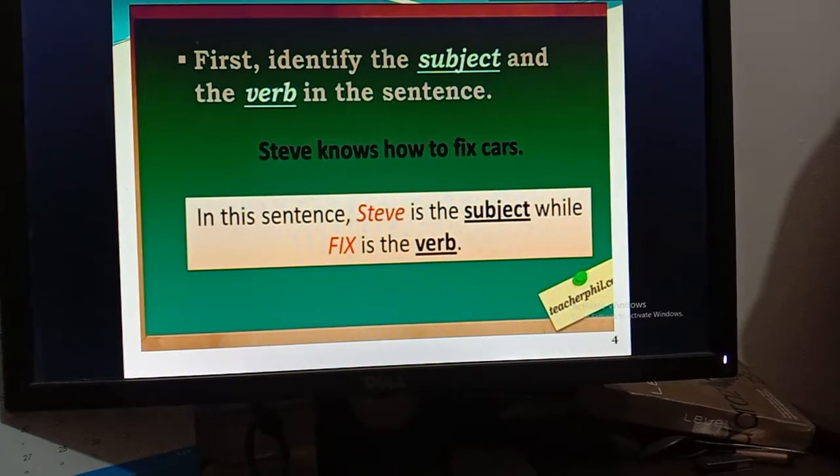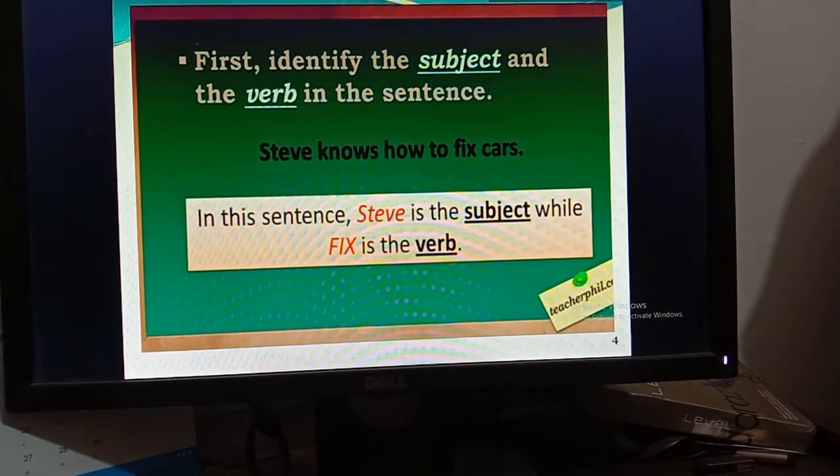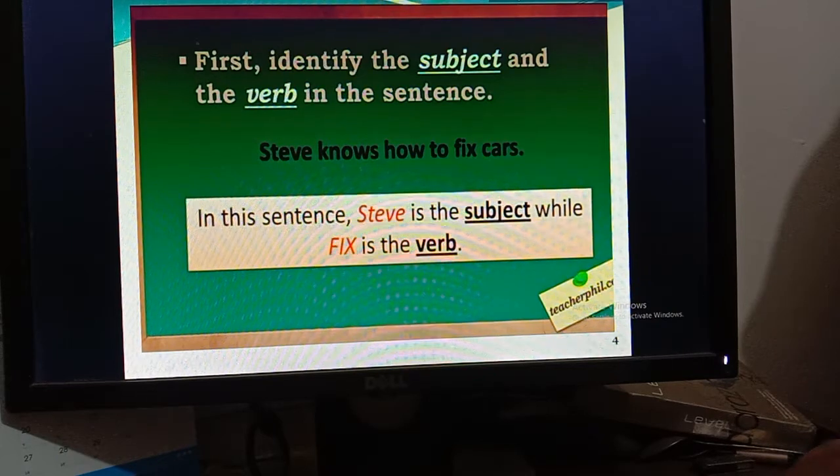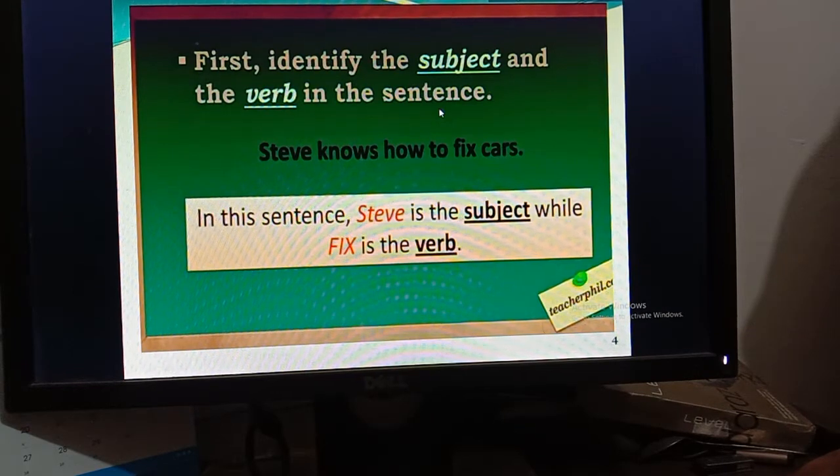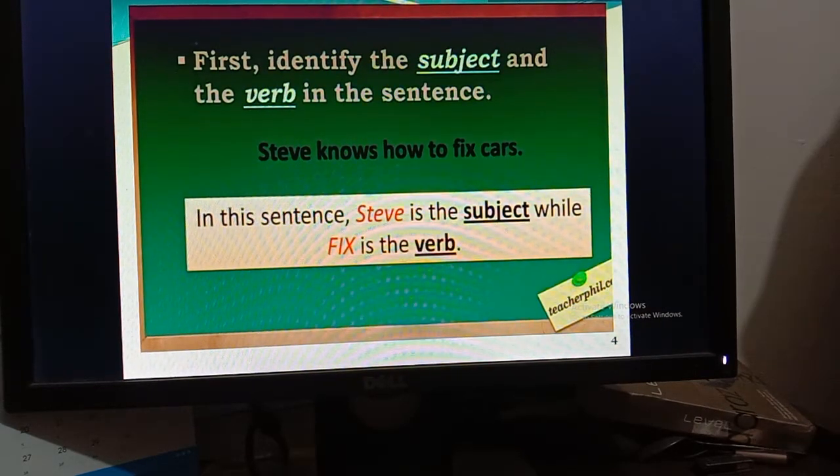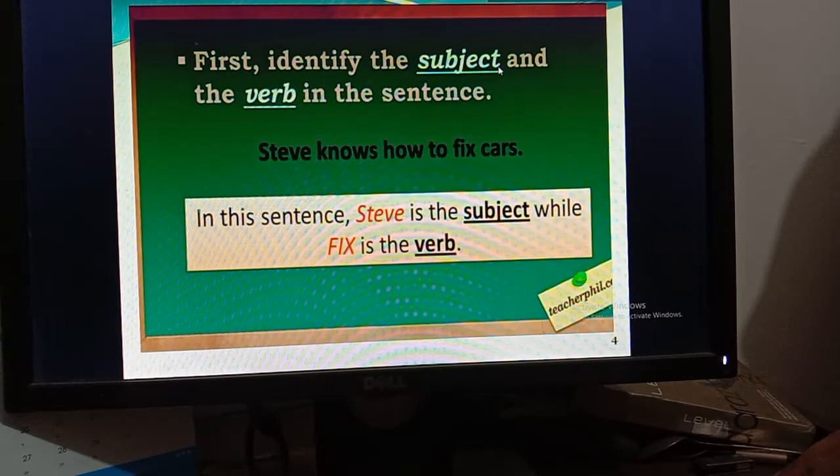First of all I am going to show you the first step. Here is written, first identify the subject and the verb in the sentence. To make yes no question with do, does or did, first of all you have to identify the subject and also the verb in the sentence. We know that verb shows the action, so it is very easy, and subject is the naming part of the sentence.